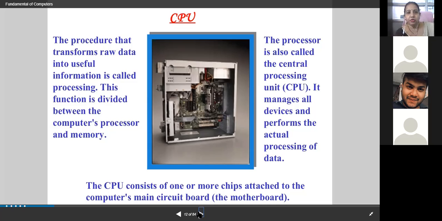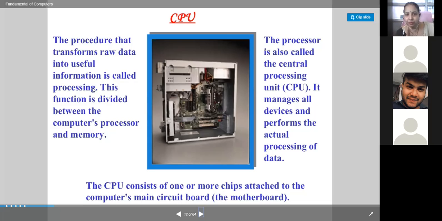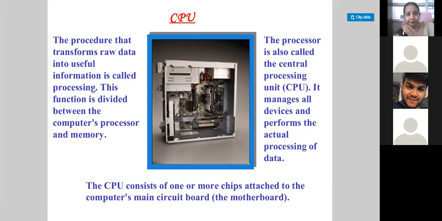The procedure that transforms raw data into useful information is called processing. Our system works as input, then processing, then output. If input has been done, the raw data has been put into the system, now that is to be processed. Where will that processing be done? It will be in the CPU.